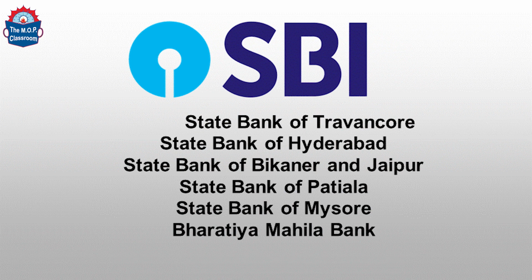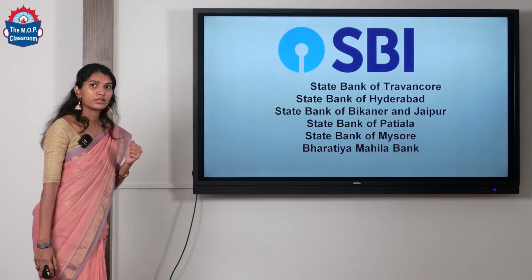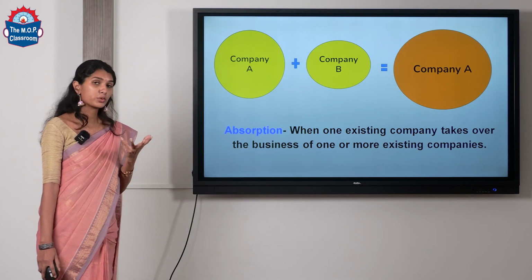So no more is there SBT, that is State Bank of Travancore, State Bank of Hyderabad, all were acquired by SBI, and there is only one bank, State Bank of India, and thus it became the largest bank in the country. Okay. So this process is called absorption or acquisition.